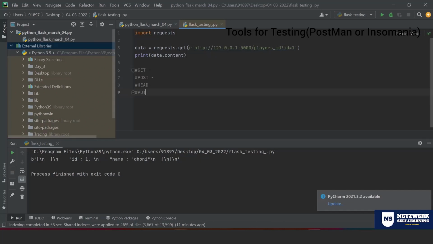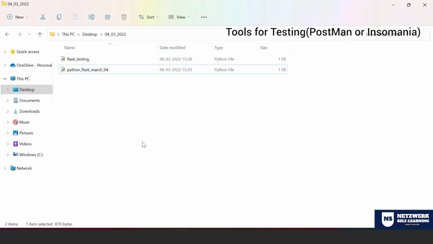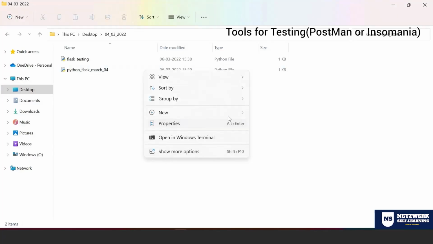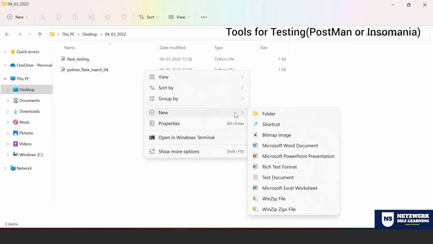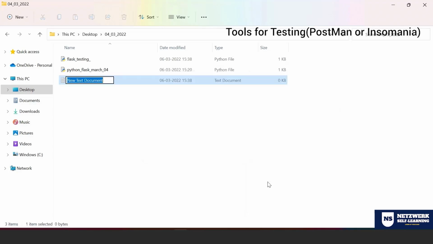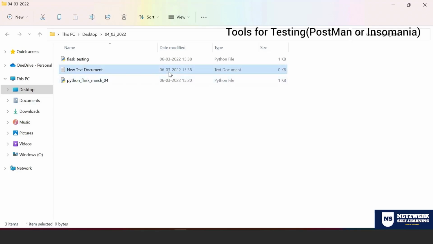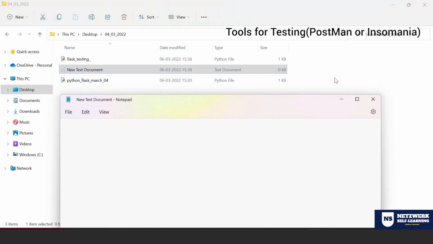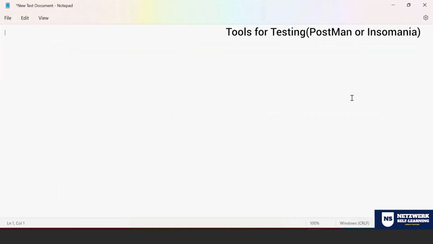Let me go to the folder where we have this, and let me create one HTML file. Let me create a normal HTML body, and then we're going to set a form.